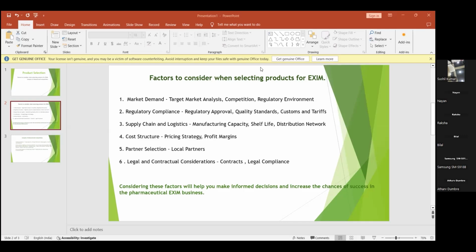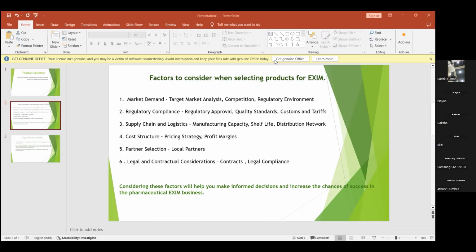Overhead means overall everything, from the management team till it reaches the customer, the overall cost should be calculated, which also includes the pricing strategy. For example, the product should have a competitive pricing strategy, so that it has good value in the local market as well. And also they have to pay the taxes and consider the currency exchange rate. So all these three things should be considered before import and export of that particular product.